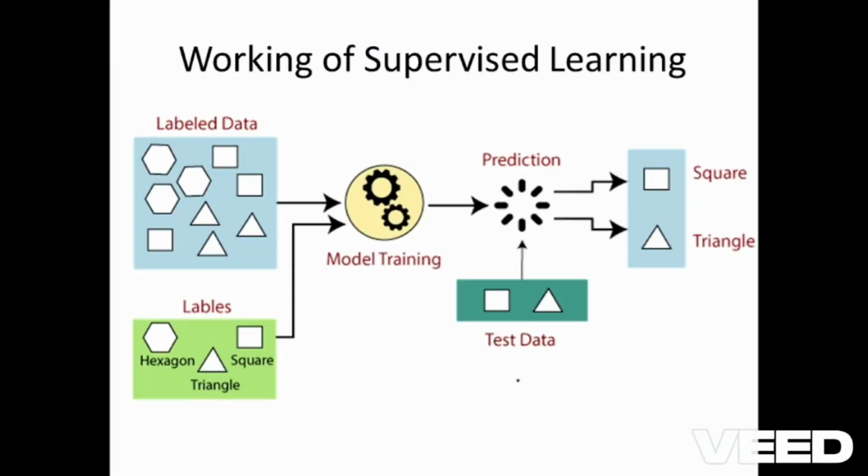A dataset is split into two sections: 80% training data and 20% testing data. When a dataset is taken, it is a labeled dataset and the labels are trained to the model. In the prediction stage, the test data is given. The test data is compared with the trained dataset and then it will categorize the data correctly, and it will give the expected output. So this is the working of supervised learning.